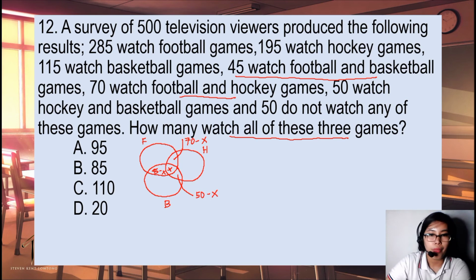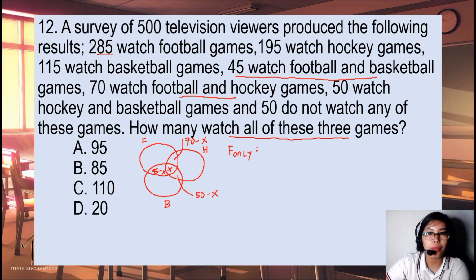Okay? Now, to find the football only, the hockey only, and the basketball only, so let's put F only here. So, we have 285. So, this represents all the population or sample for this circle.